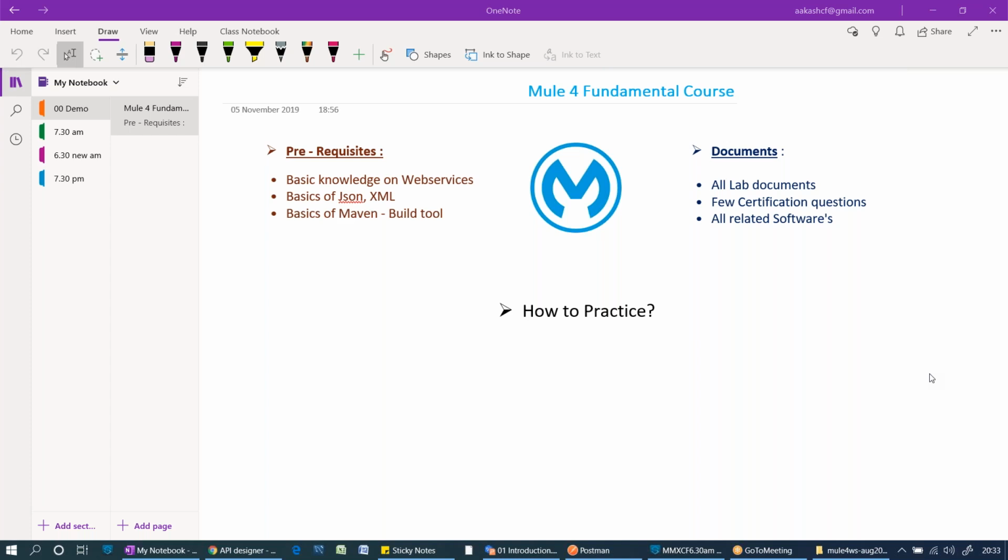Mule 4 came 1.5 to 2 years back, and by that time they deployed people for their projects. Now the interview panel has some knowledge, so they will ask scenario-based questions. You need to answer those. Don't worry about all that stuff. Once you join, automatically you will feel the confidence. Okay, understood. Thanks.